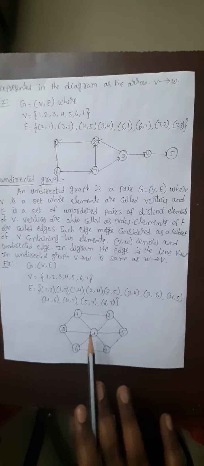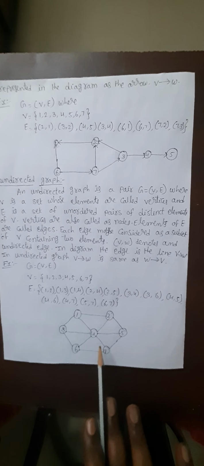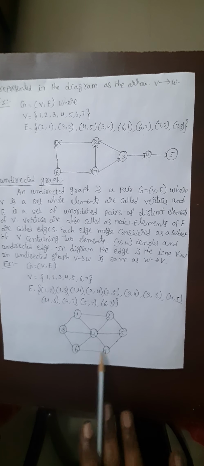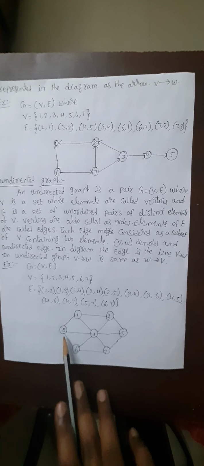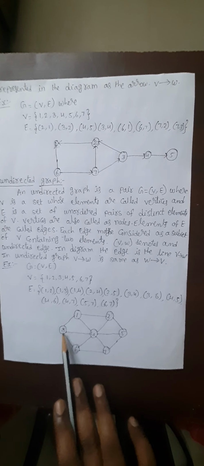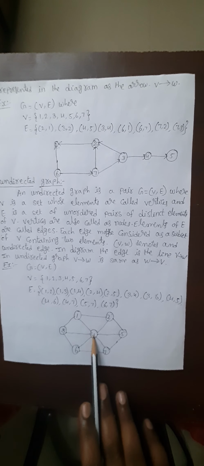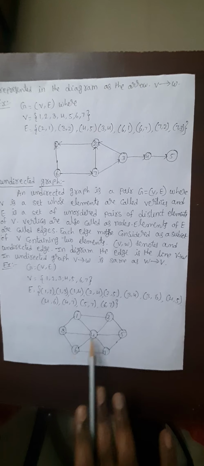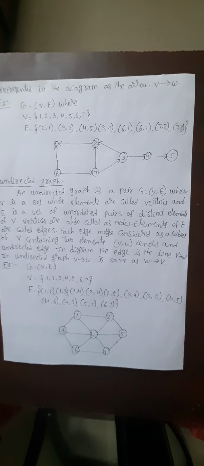If we take 2, it is the same thing: 2 to 1, 2 to 4, 2 to 5. And if we take 7, 7 to 6, 7 to 5, and 7 to 4. If we take 6, 6 to 7, 6 to 3, and 6 to 4. If we take 3, 3 to 4, 3 to 6, as well as 3 to 1. If we take 4, it contains 4 to 2, 4 to 5, 4 to 7, 4 to 6, 4 to 3, and 4 to 1. This is called the undirected graph.